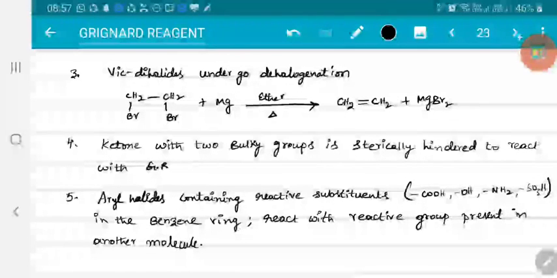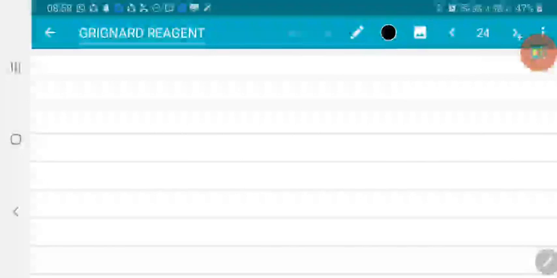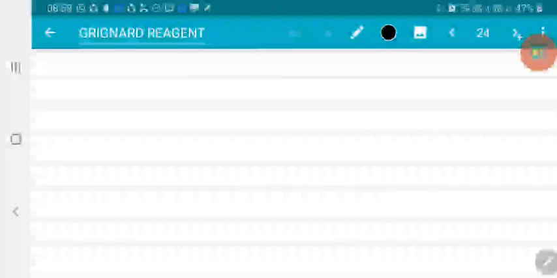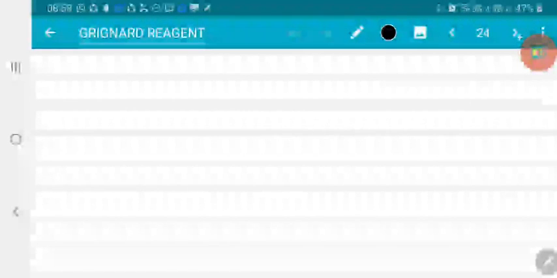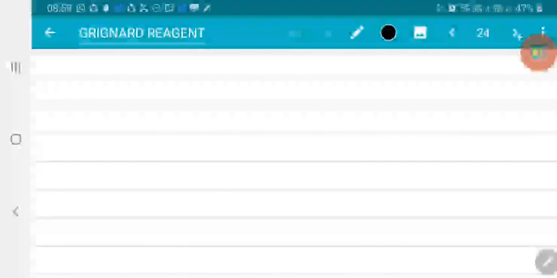Right? So these are some exceptional cases in preparation of Grignard reagent, right? So that's what we have seen about Grignard reagents: preparation and properties, preparation of different functional groups, and some exceptional cases, intermolecular Grignard reagents, and so on.